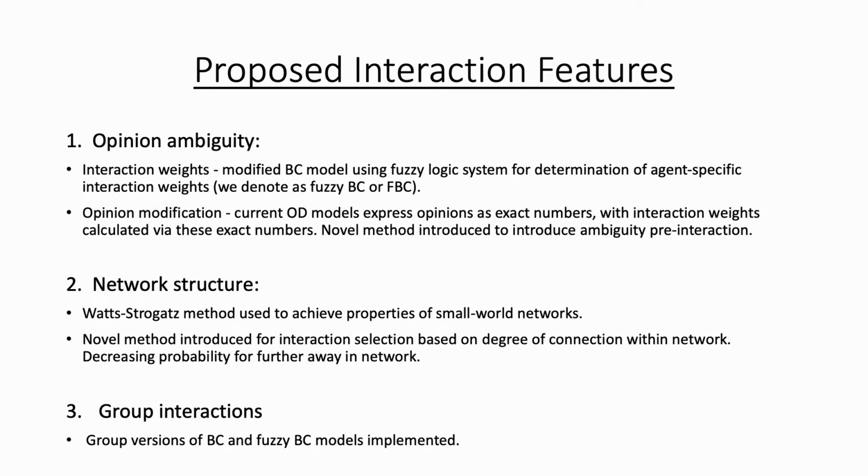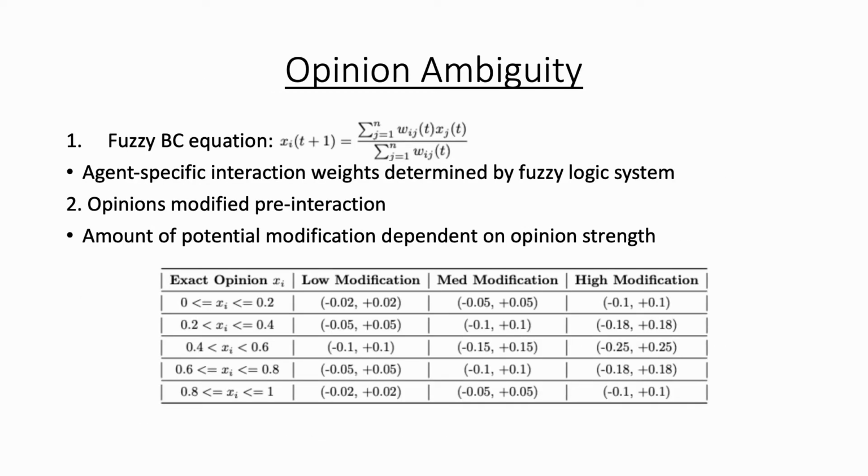Secondly, a network structure is implemented into the population of bettors via the Watts-Strogatz method, designed to achieve the properties of so-called small world networks. We introduce a further novel method for selecting the participants of an interaction based on the structure of this network. Finally, group versions of the BC and fuzzy BC models are implemented.